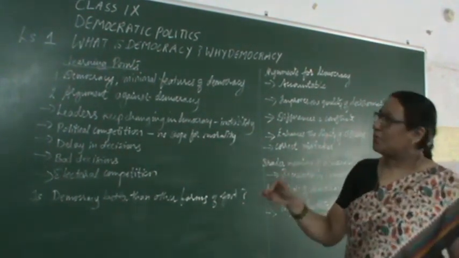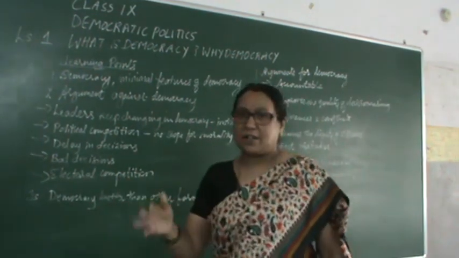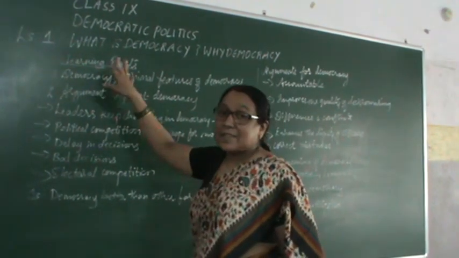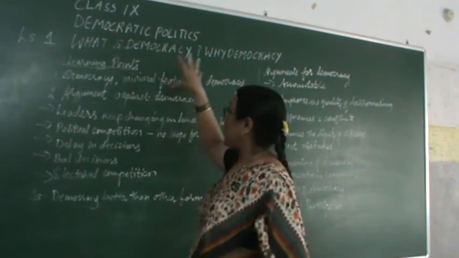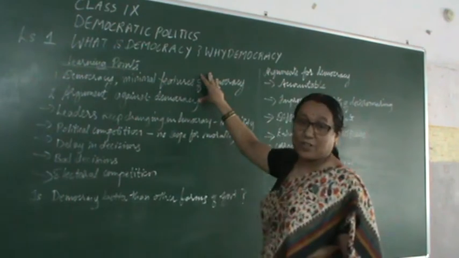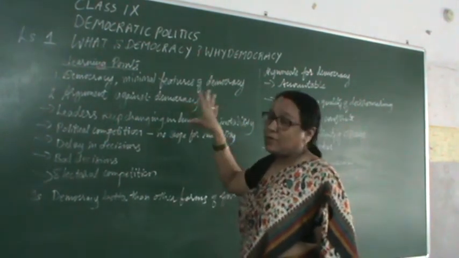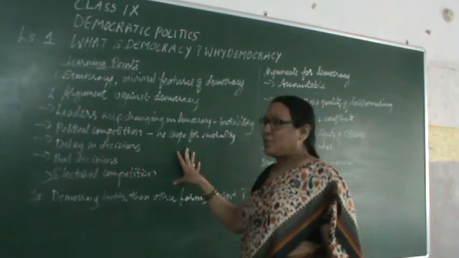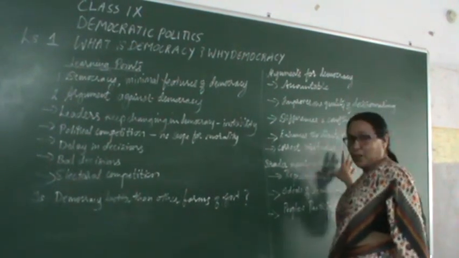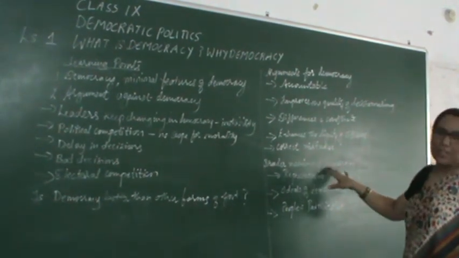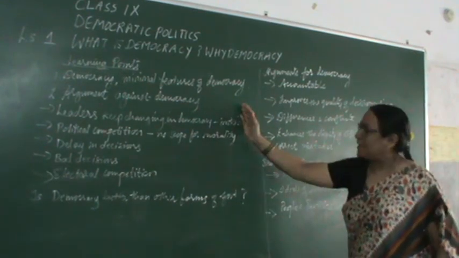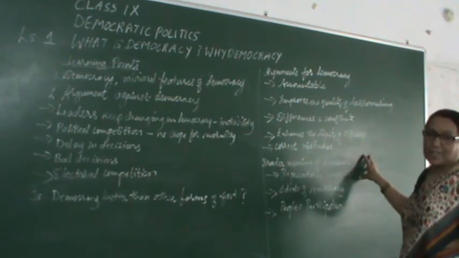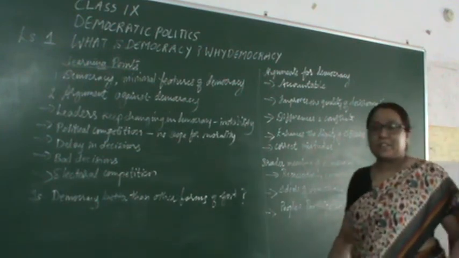Now, moving on. Initially, when we started our discussion, it revolved around the simple meaning of democracy. From there we tried to understand what are the minimum features a democracy should have. Then we went on to speak about arguments against democracy, then for democracy. Now we'll move on to the broader meaning of democracy. When we are moving from the simpler to the broader meaning of democracy, we are going to speak about representative democracy.